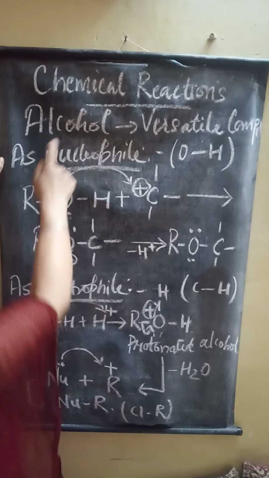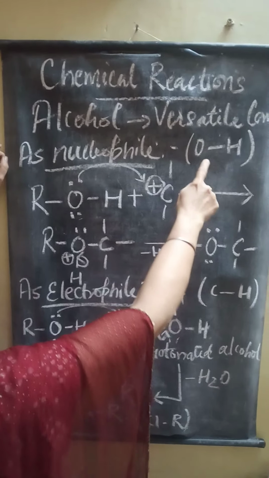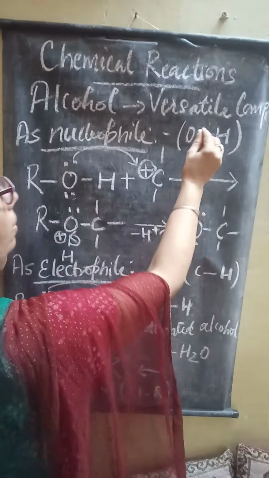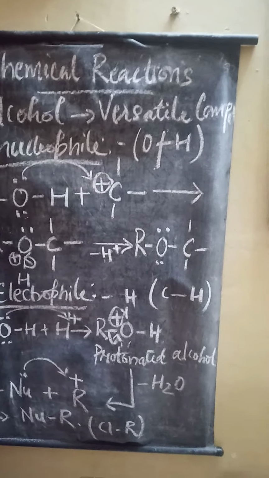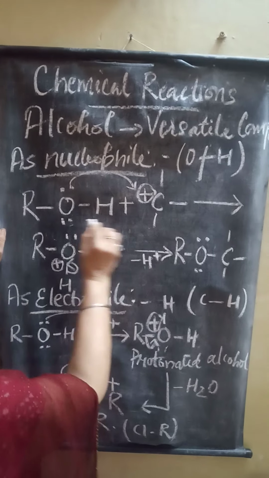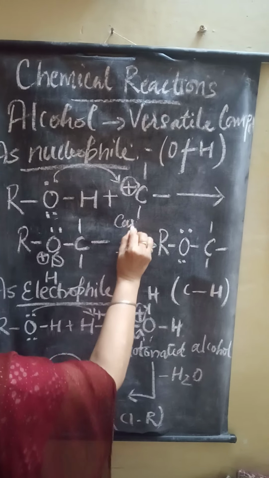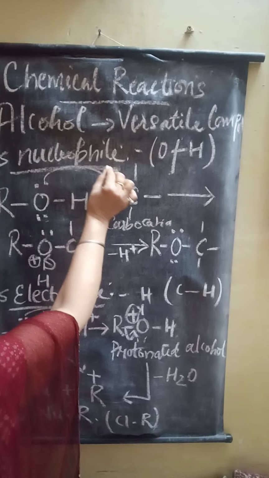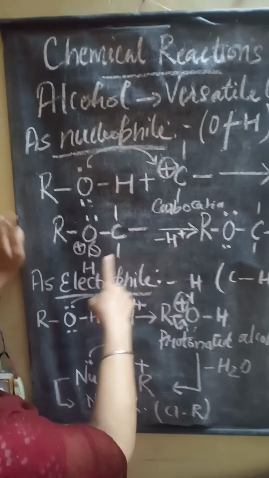When the alcohol behaves as a nucleophile, we have to see that there is a breaking of the bond between oxygen and hydrogen. The hydrogen and oxygen bond breaks, then alcohol acts as a nucleophile. Now in this, alcohol reacts with a carbocation. It gives one pair of electrons to this carbon, and then it attaches to it.